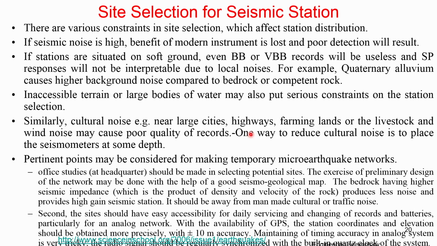What are those requirements? There are various constraints in the site selection which affect station distribution. If the seismic noise is high, the benefit of modern instrumentation is lost. Because the instruments are very sensitive, the noise will always be recorded and disturb data processing, and poor detection will result. And if the stations are situated on soft ground, even a broadband or very broadband station record will be useless. The response will not be reliable. That means you should not choose your station on soft ground.